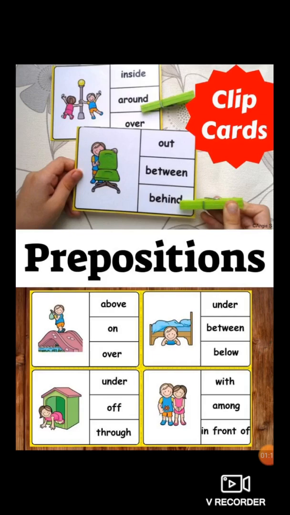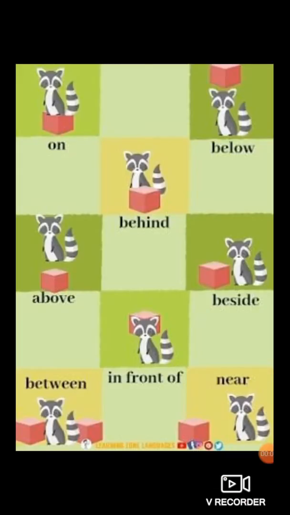Okay, let's see more examples of preposition. Yes, the cat is sitting on the box. You can see in this image. On is nothing but a preposition because it tells the relationship between nouns, or we can say the position of another word.